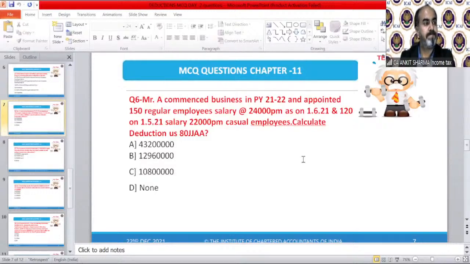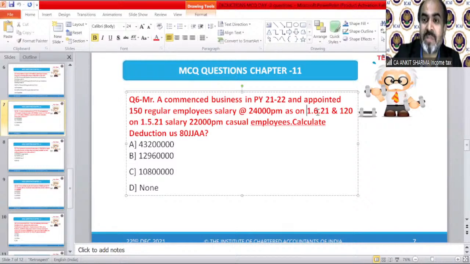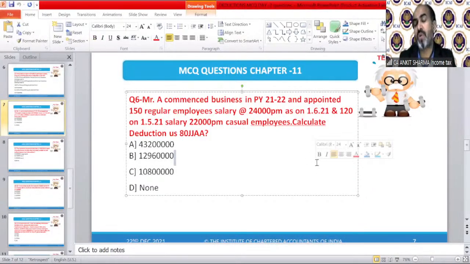Janki Bhatt is saying D. The correct answer is C, students. How? These employees were appointed on 1st June 2021, so for April and May they do not get any salary. So we need to take 10 months' salary: 10 months into 24,000 into 150, and then take 30% of it. So the correct answer will be option C.